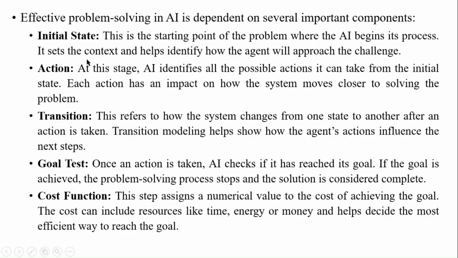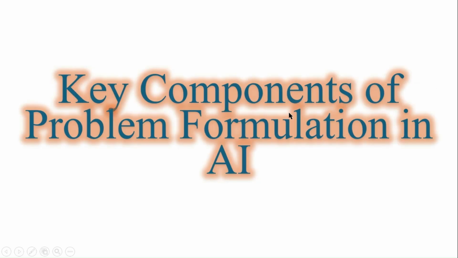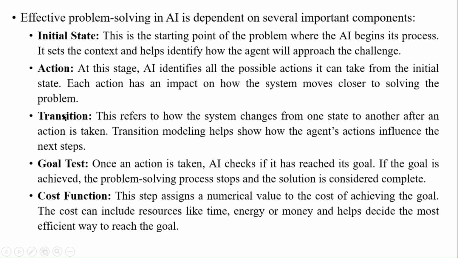So we have the key components of problem formulation in AI. That is initial state, actions, transitions, goal test, and path cost. The initial state is the beginning of solving your problem. Actions: at this stage, we identify all the possible actions that can be taken from the initial state. Each action has an impact on how the system moves closer to solving the problem. Then transitions, goal test, and cost function.